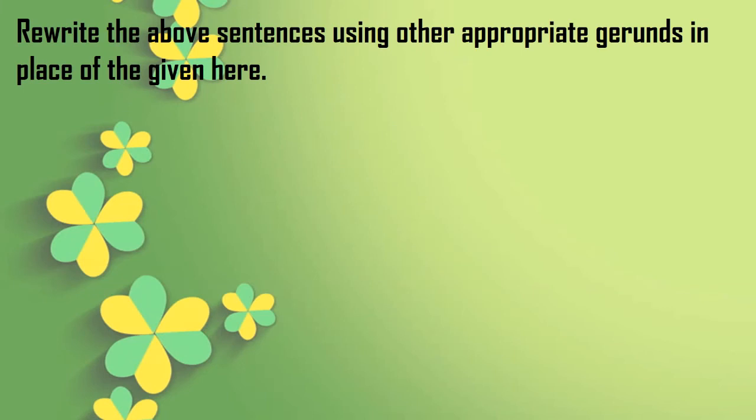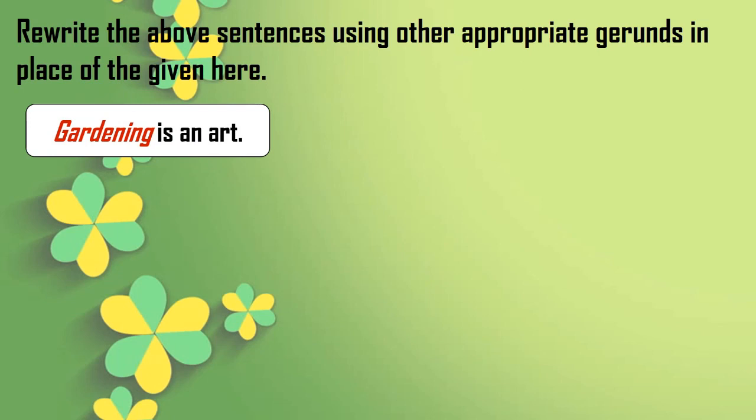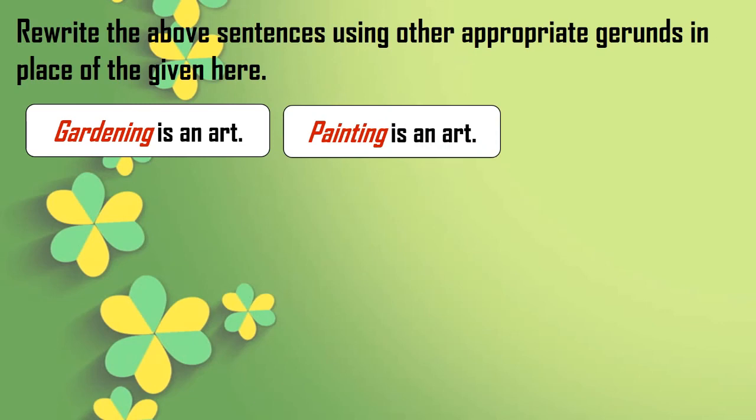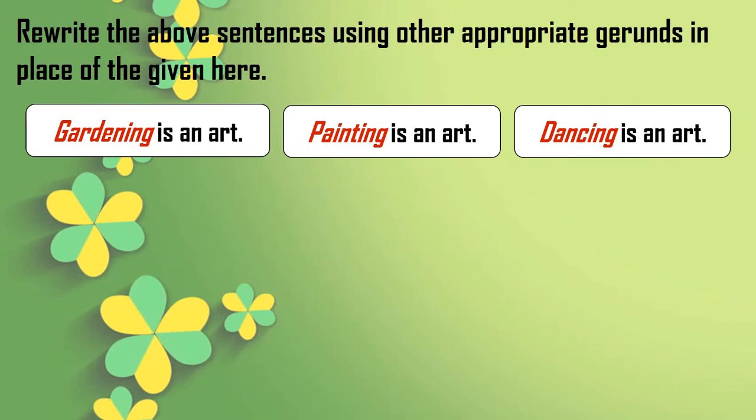So we will do one activity here from our book. Rewrite the above sentences using other appropriate gerunds in place of the given ones. See here in your book there are some sentences and under that these activities. So they have mentioned the above sentences. We will use the same sentences and we will change its gerunds and we will frame the new sentences. First, gardening is an art. That is a sentence given in the book. How can we change? Painting is an art. So here we have just changed the gerunds. Dancing is an art. So you can change gerunds and you can frame new sentences like this.